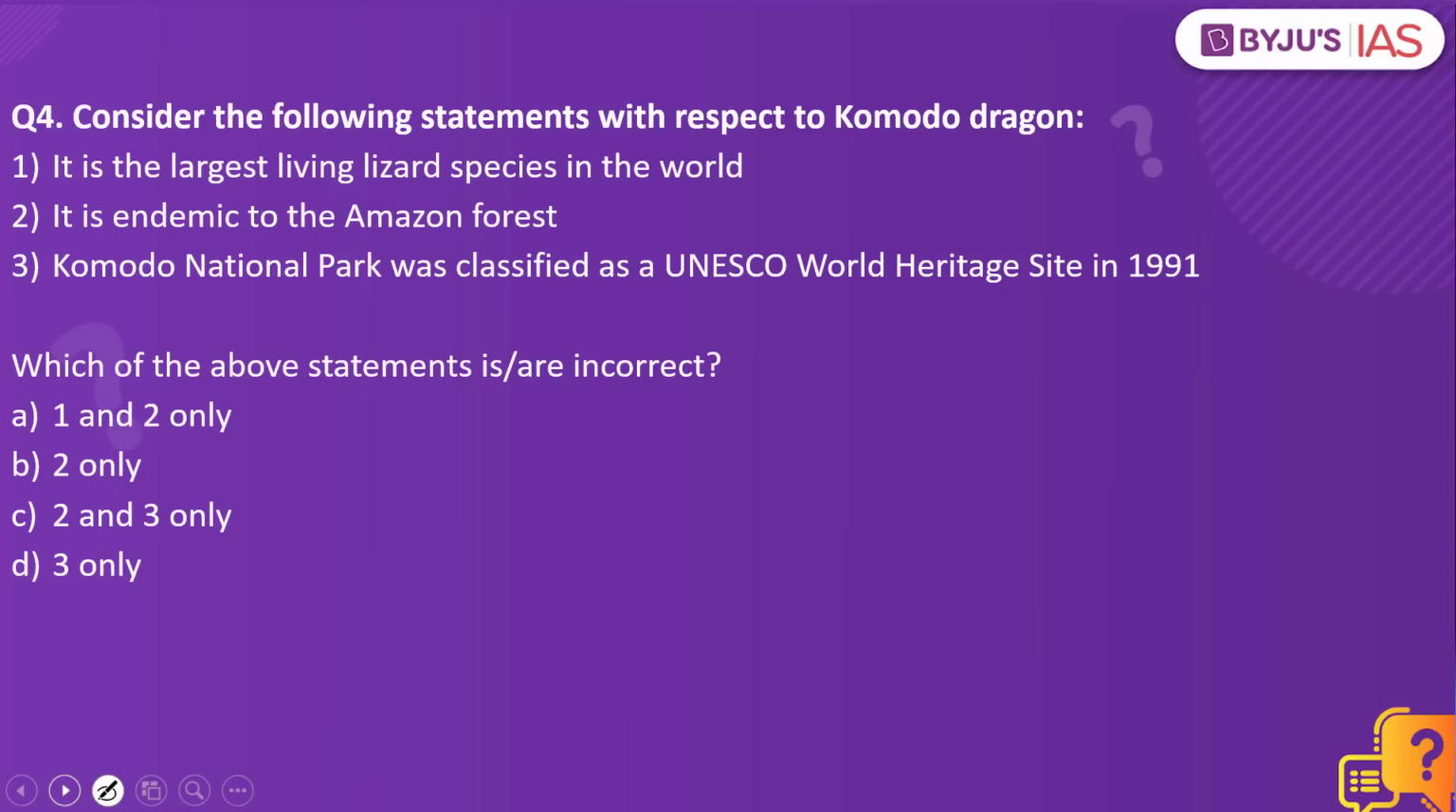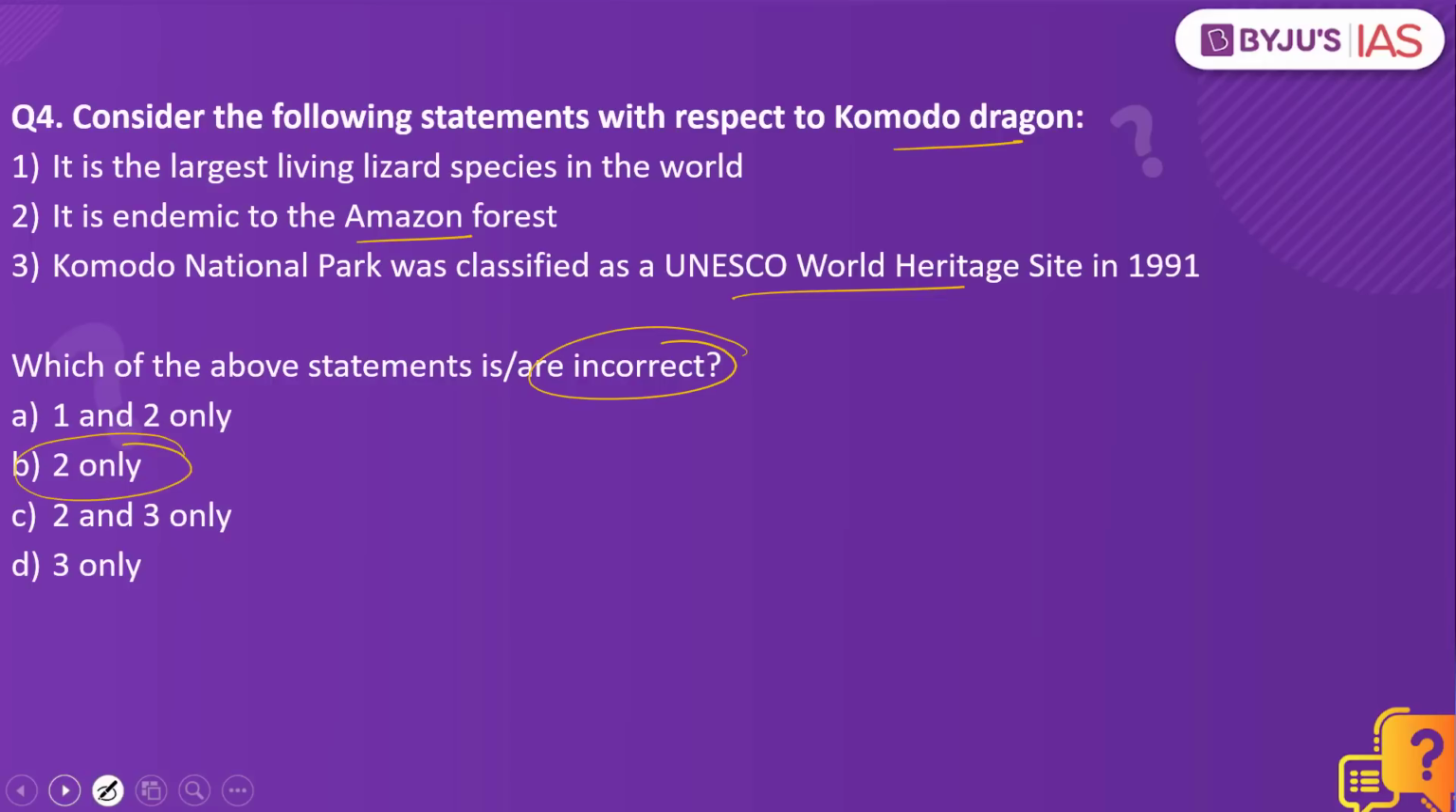Consider the following statements with respect to Komodo dragon. It is the largest living lizard species in the world. It is endemic to the Amazon forest. Komodo National Park was classified as a UNESCO World Heritage Site in 1991. Which of the statements are incorrect? Since it is asking for the incorrect statement, the answer to this is 2 only.